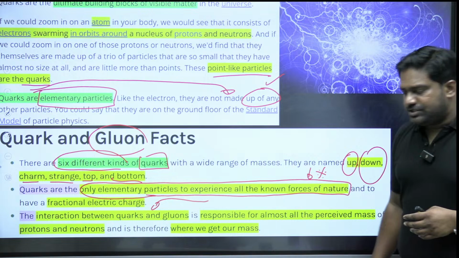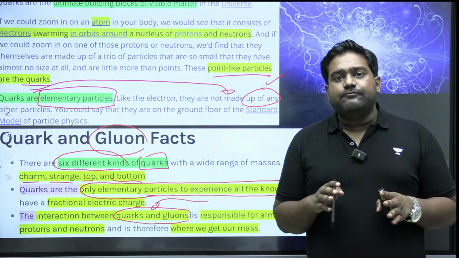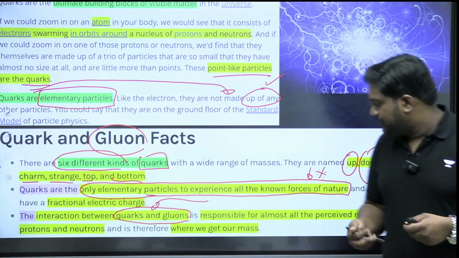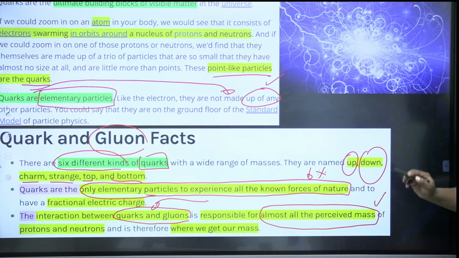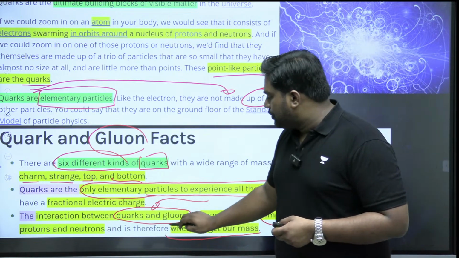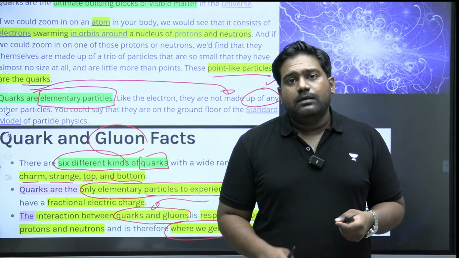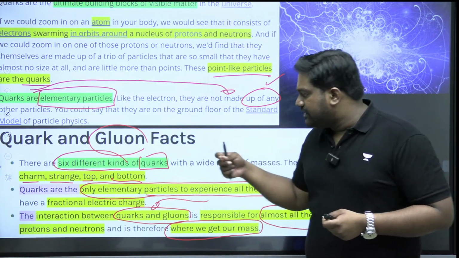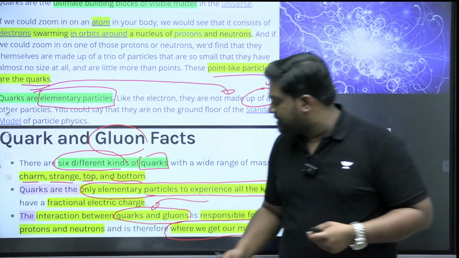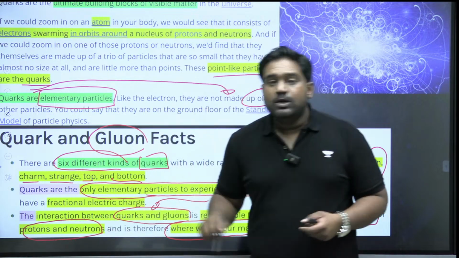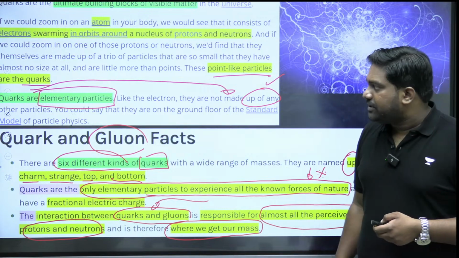Quarks and gluons together, these elementary particles, are believed to give mass to your matter. It is believed that they are the ones which contribute mass to protons and neutrons, and this is where all objects, all material gains the mass from. They are responsible for inducing mass to protons and neutrons in an atom, which adds the weight, the mass to every matter and every object.